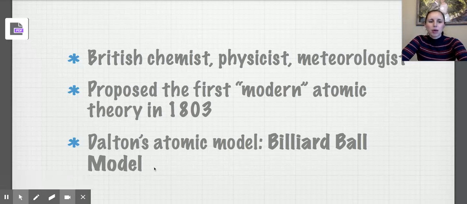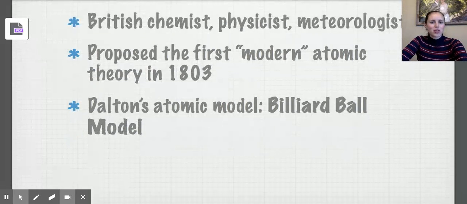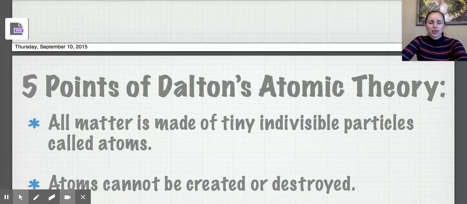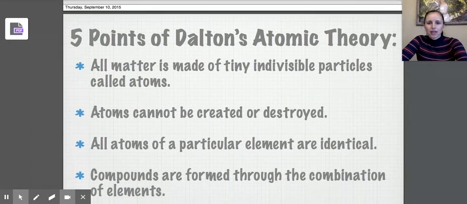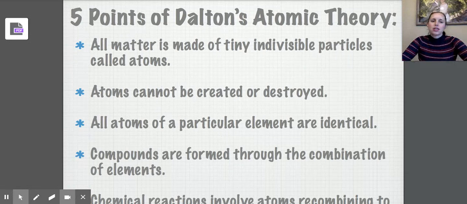Again, you might remember this from grade 9. If you don't remember what billiards are, billiards is like a fancy name for pool. If you picture a pool ball, you can picture a nice solid sphere. So some people actually call Dalton's model the solid sphere model. So it's the billiard ball model or the solid sphere model. This is grade 11 chemistry, so we have a couple more points that surround this. We actually have 5 points that we discuss in grade 11 chemistry around Dalton's theory.